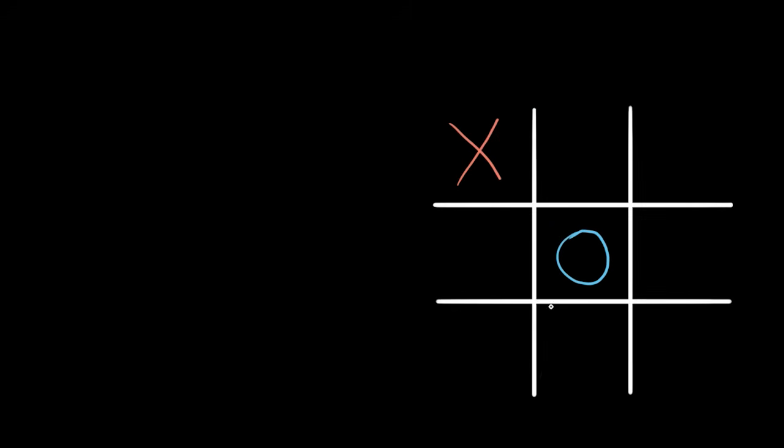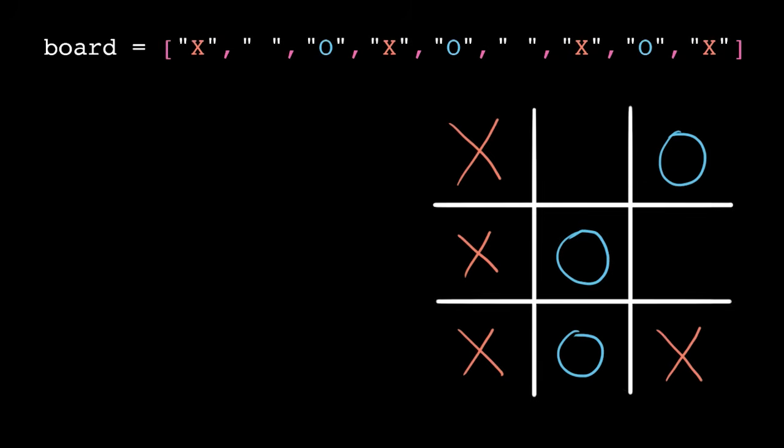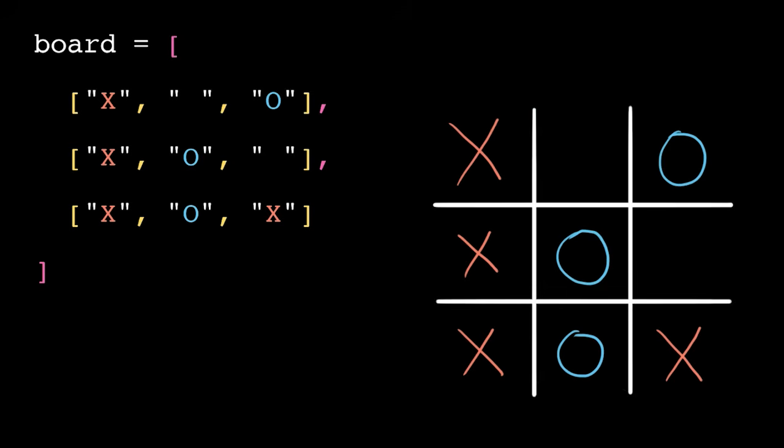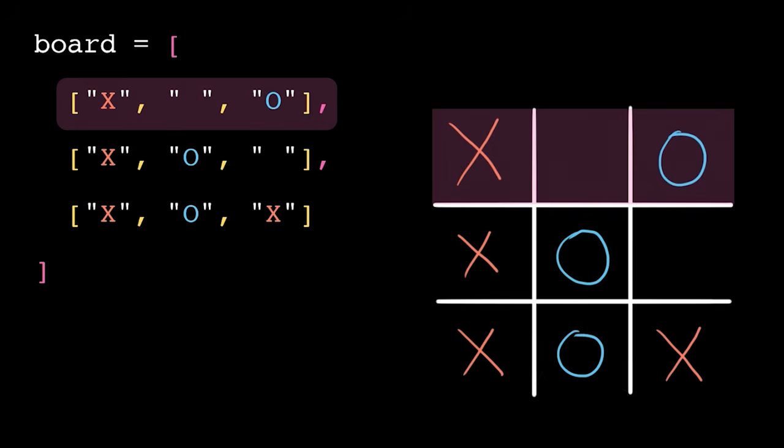What data structure would you use to represent a tic-tac-toe board? The ordering of the squares is important because I need to know if I have 3 symbols in a row, not just anywhere on the board. But if I put all of these squares in a long sequential list, I'm not clearly representing the structure of the board. So what if instead I had a list of lists, where each nested list represents a row of the board? We call this a 2D list because it's 2-dimensional.